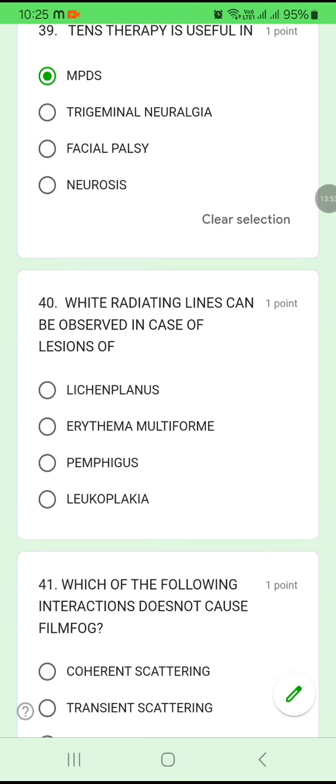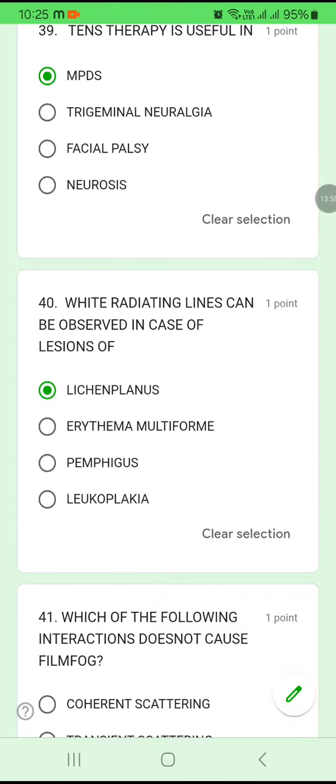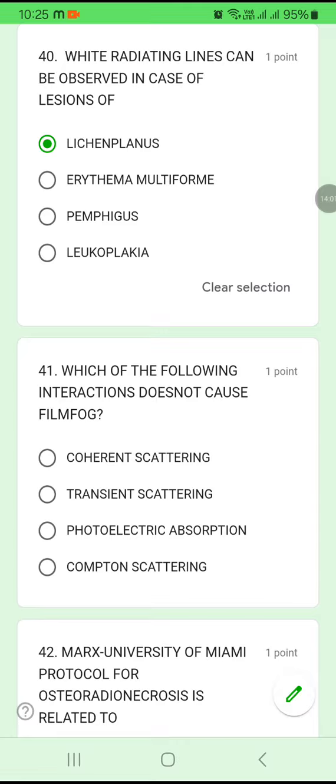Question number 40. White radiating lines are observed in case of lichen planus. They are called as Wickham striae. Okay, that is an easy question and answer.